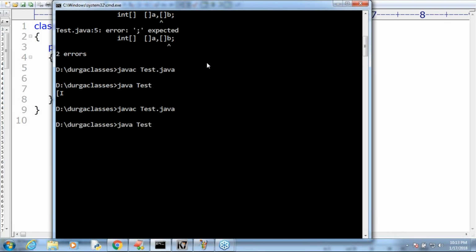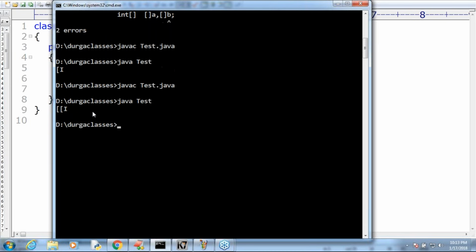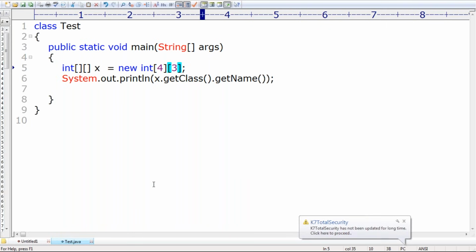Yeah, please guide. What is the corresponding class name? Two-dimensional array, square bracket I. Are you getting? Square bracket I is the corresponding class name. Clear, right? Okay, so that's all. Now have a look once. Observe this terminology very carefully, sir.